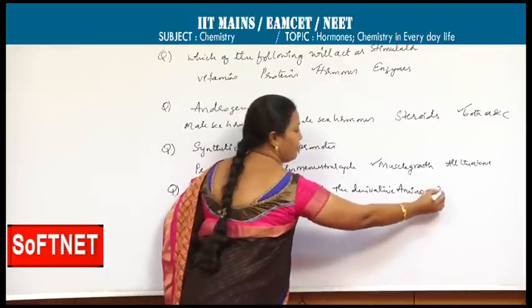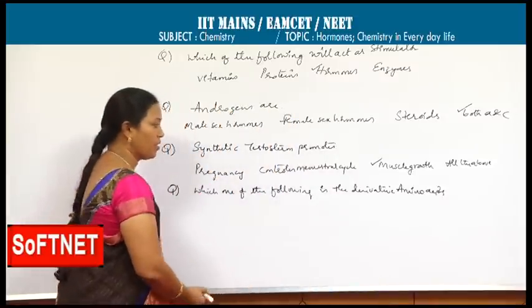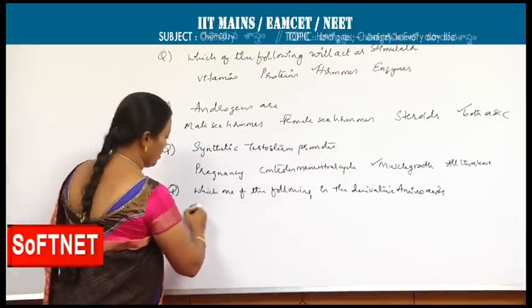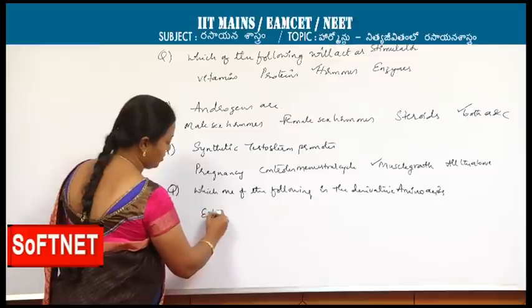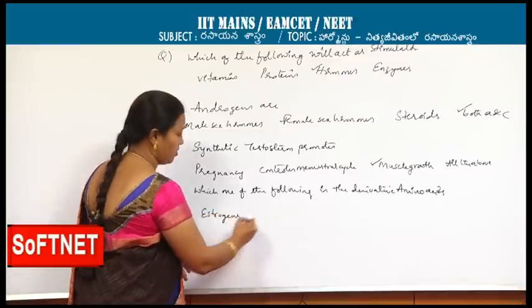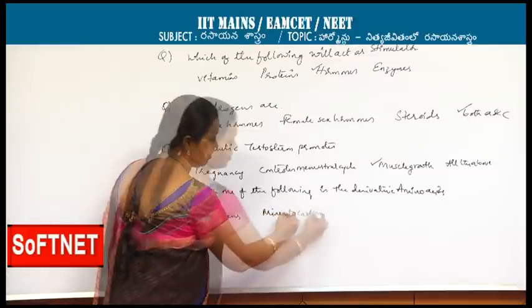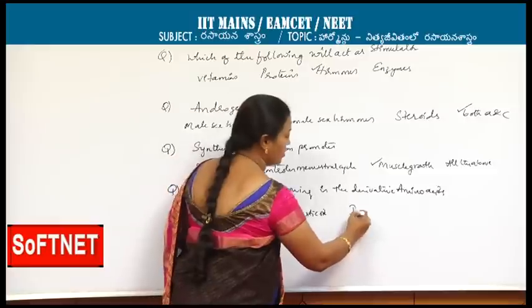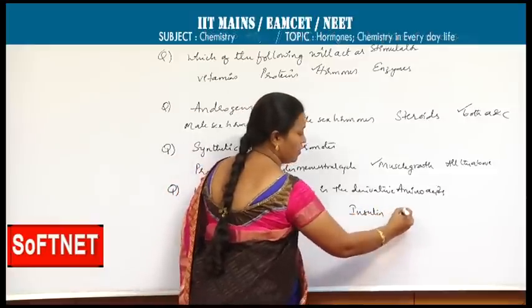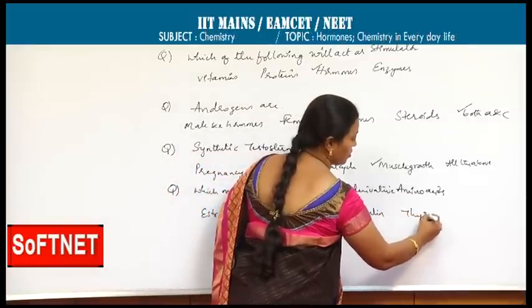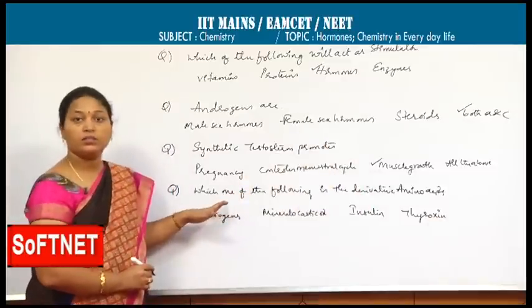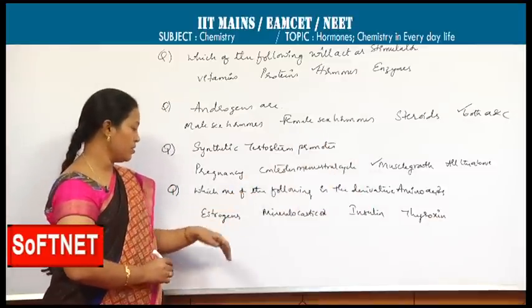So, one should be very familiar with the classification, unless we cannot answer this kind of questions. Here: estrogen, mineralocorticoid and insulin. Last, thyroxine. If we recall the classification, we can answer for this.